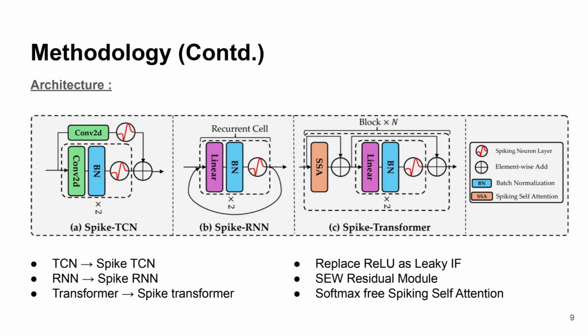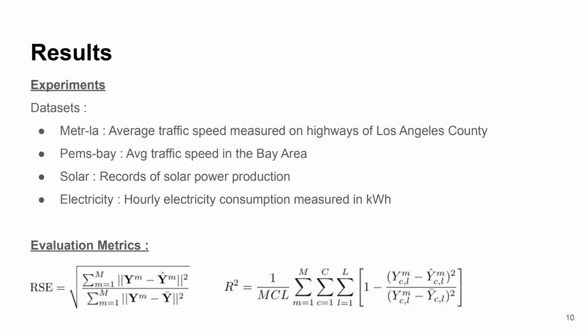Regarding the architectures, the authors were able to design and develop SNN counterparts of a couple of mainstream models. For TCN, which stands for Temporal Convolutional Network, there is Spike-TCN. For RNN, there is Spike-RNN. And for the transformer, there is Spike-former. In these architectures, they replace ReLU with leaky integrate-and-fire neurons because it aligns better with spiking mechanisms. They use spike-wise, element-wise residual connections to preserve the gradient flow. And they were able to implement softmax-free spiking self-attention, which removes unnecessary floating point operations as well.